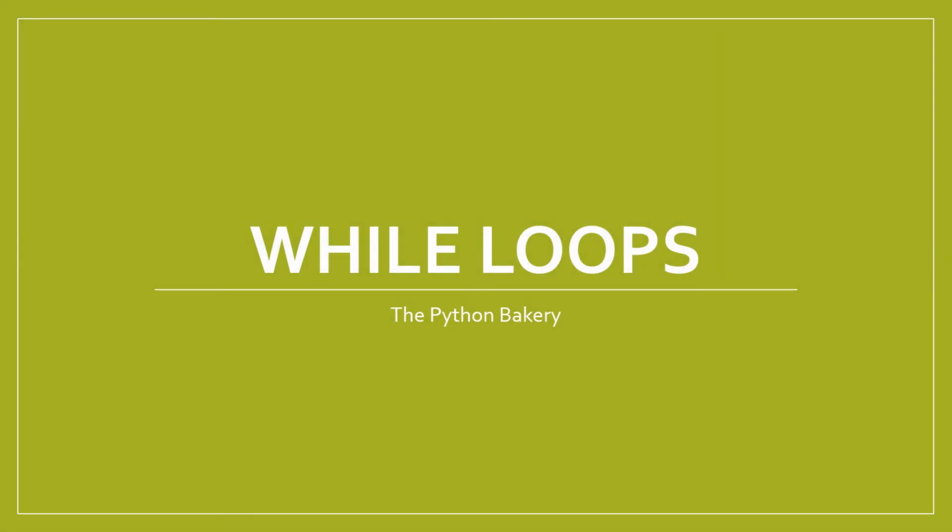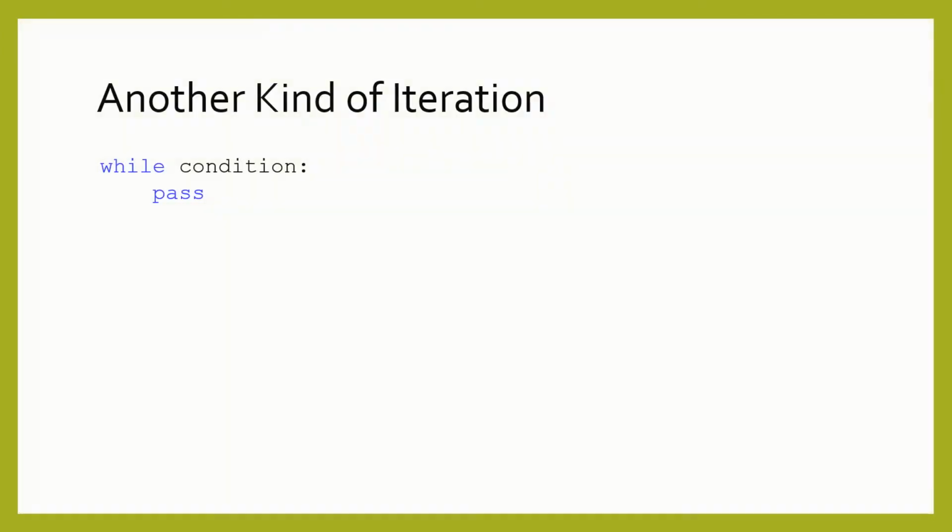While loops. For loops allow us to iterate through each element of a list. They are the most common form of iteration in Python. However, there is another kind of iteration that is useful called while loops.